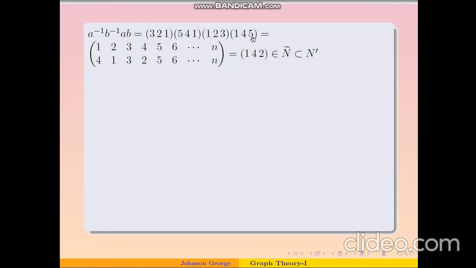Now note that it is nothing but this, because we know how to do the composition of the cycles. Here 1 is sent to 4. Let us see the reason why 1 is sent to 4.